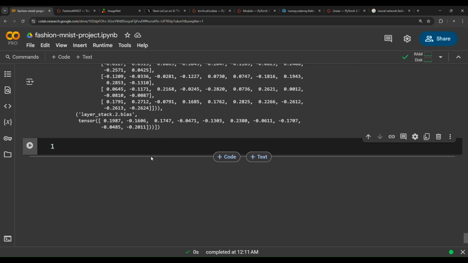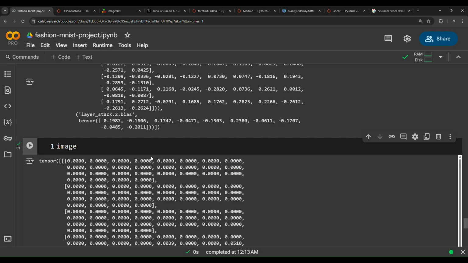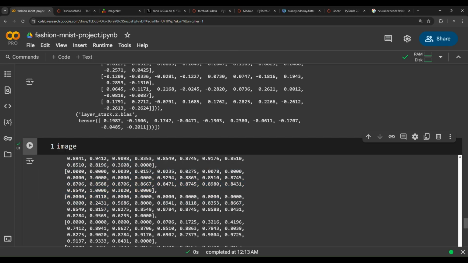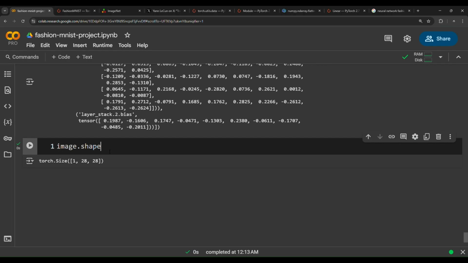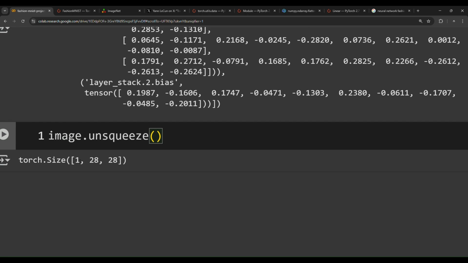So now if you try to do a dummy forward propagation here, like that, I'm going to choose an image. This image contains a lot of pixels, and its shape, as you can notice here, is 1, 28, 28. Now we need to pass this image through the model. How do we pass it? Well, that's easy. You need to unsqueeze the image. Why do we have to unsqueeze it? Because we need to add the batch dimension. Now we have just channels, height, width. We don't have a batch dimension.